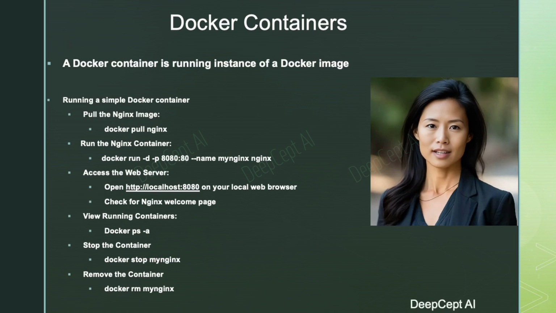Docker containers provide isolation, portability, and consistency, enabling you to package and run applications in a reproducible manner across various environments. The following example illustrates how to run an Nginx web server in a Docker container, making it accessible on your local machine. Start by pulling the Nginx image from Docker Hub using the following command. Then, run an Nginx container in detached mode in the background, mapping port 8080 on your host to the default Nginx port 80 in the container. Open a web browser and navigate to localhost:8080 to view the default Nginx welcome page.